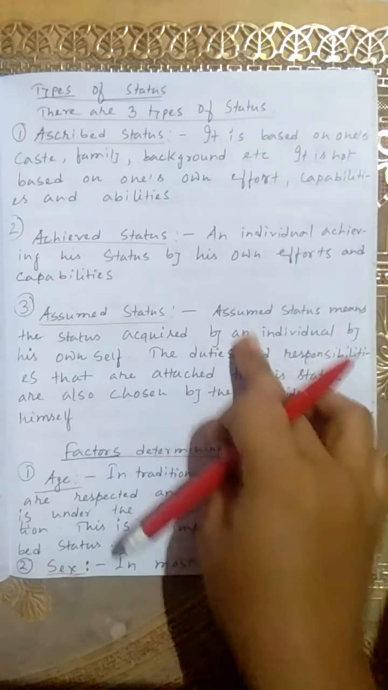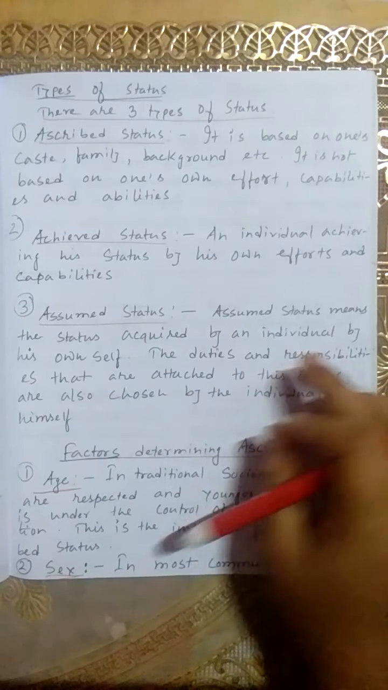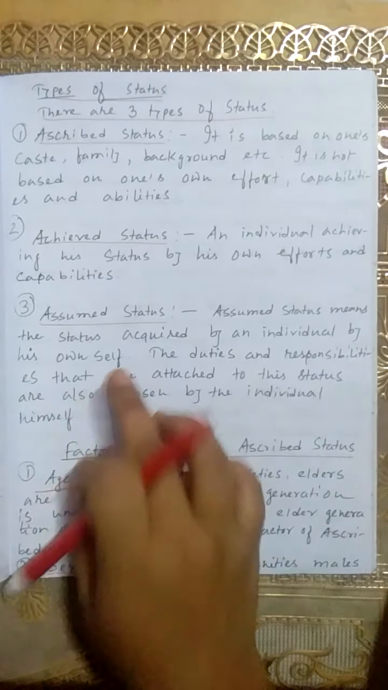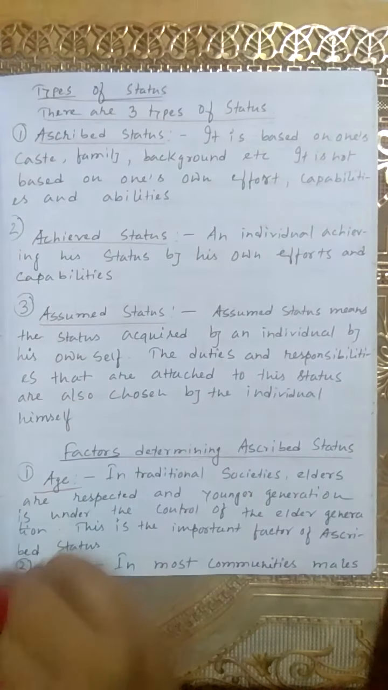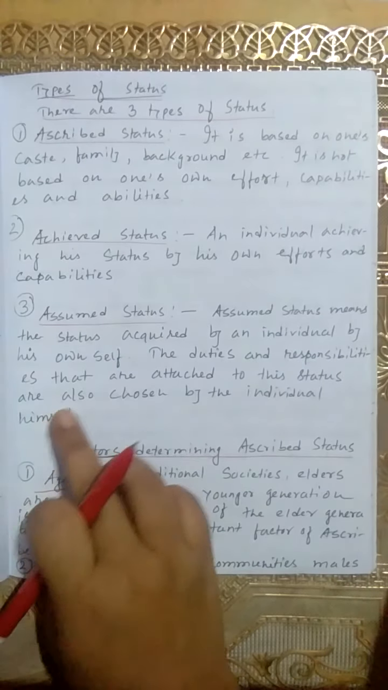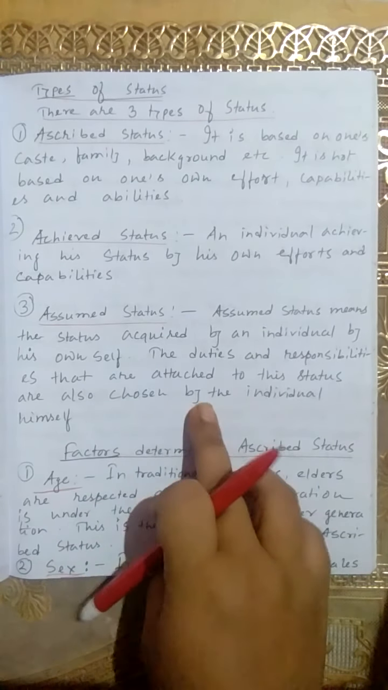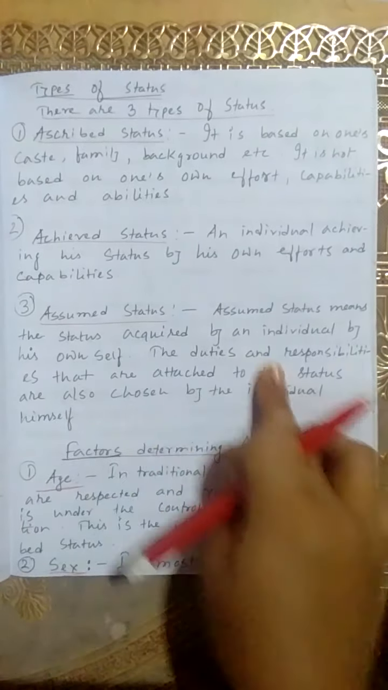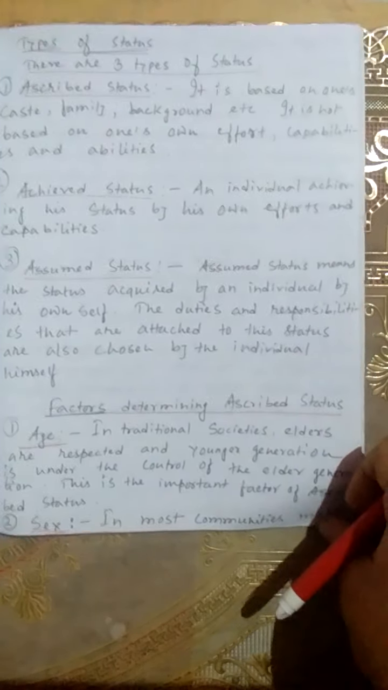Point 3, assumed status. Assumed status is also similar to achieved status. Assumed status means the status acquired by an individual by his own self. The duties and responsibilities that are attached to this status are also chosen by the individual himself. Understand? This is all about assumed status.